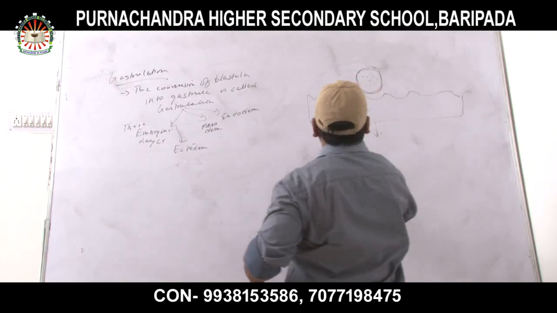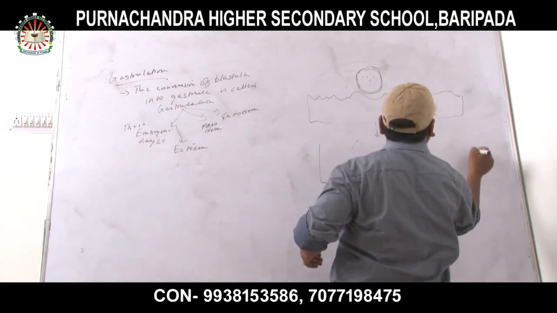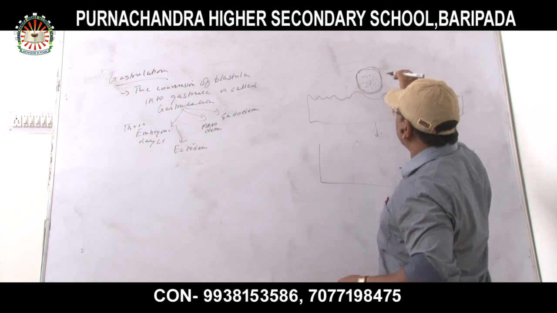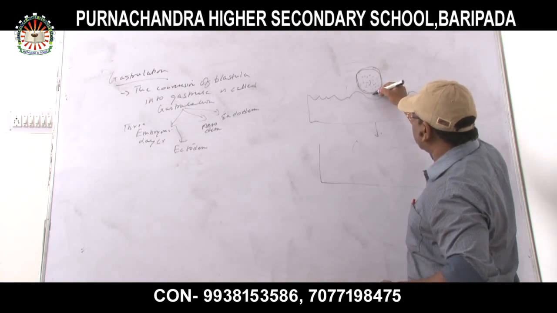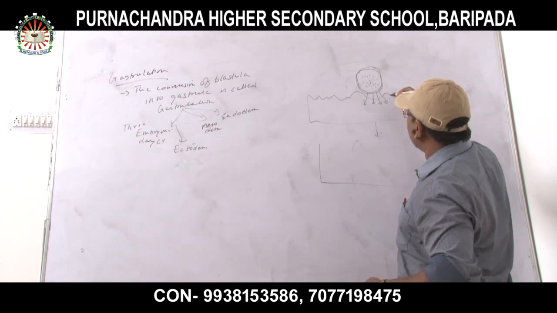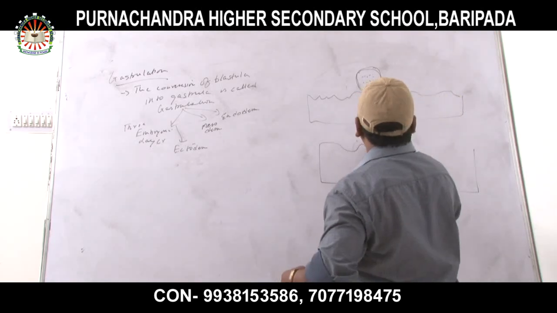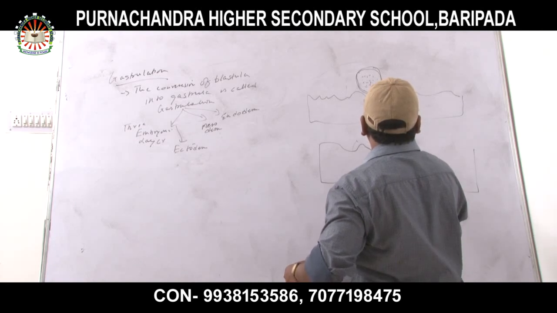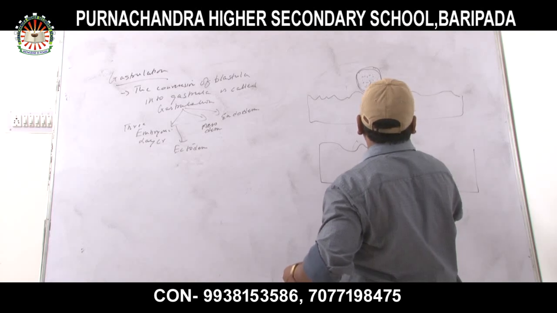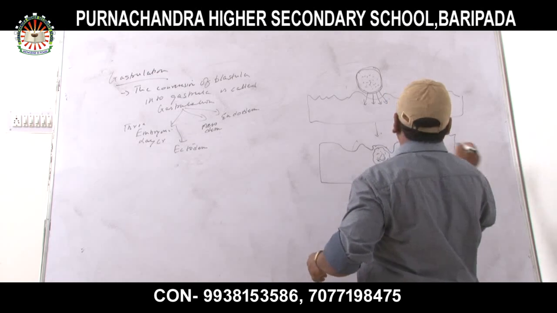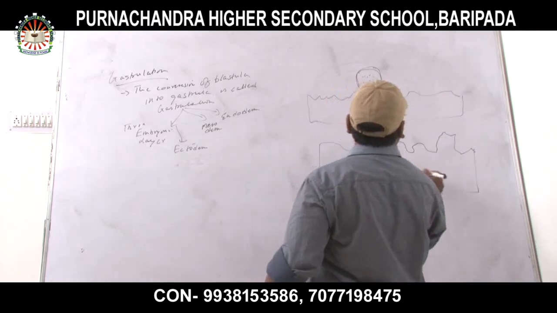Then after that, this trophoectoderm will go inside the uterine wall. Now it has completely sunk in the uterine wall.